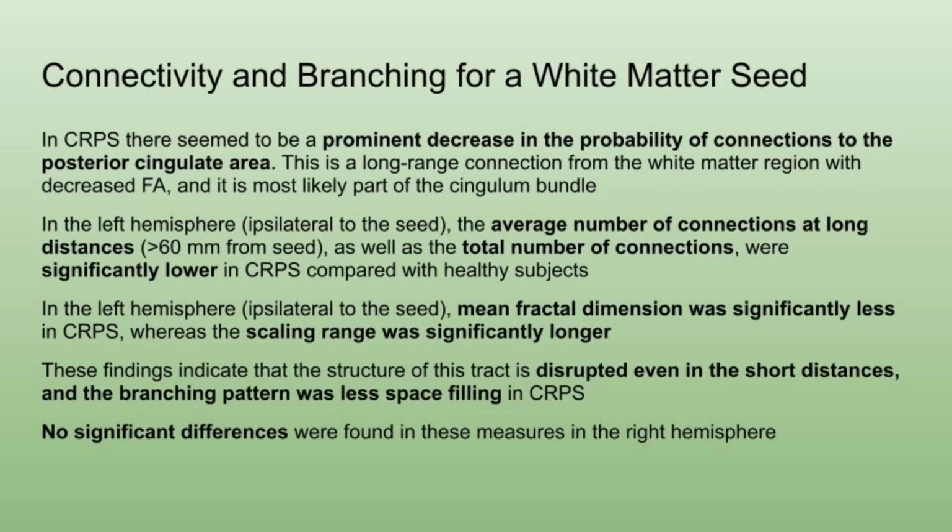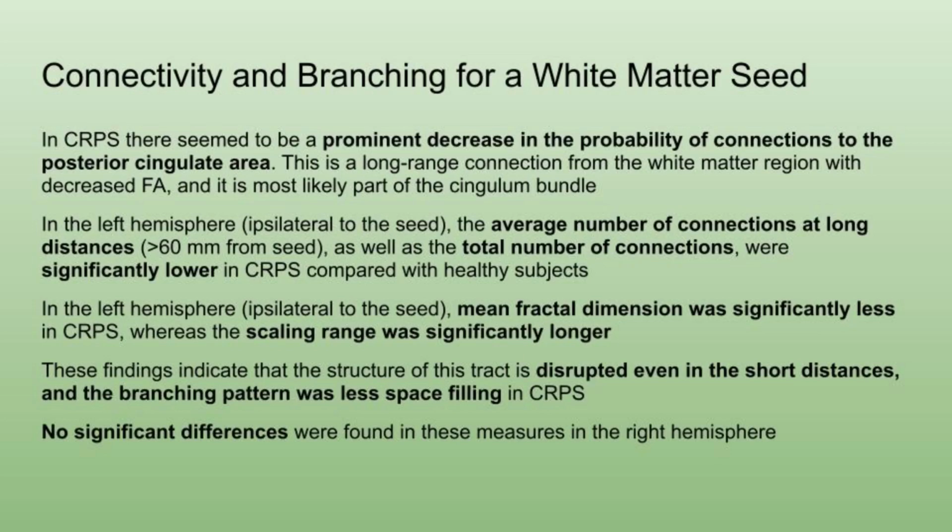In CRPS, there seemed to be a prominent decrease in the probability of connections to the posterior cingulate area. This is a long-range connection from the white matter region with decreased fractal anisotropy and is most likely part of the cingulum bundle. In the left hemisphere, the average number of connections at long distances, as well as the total number of connections, were significantly lower in CRPS patients.